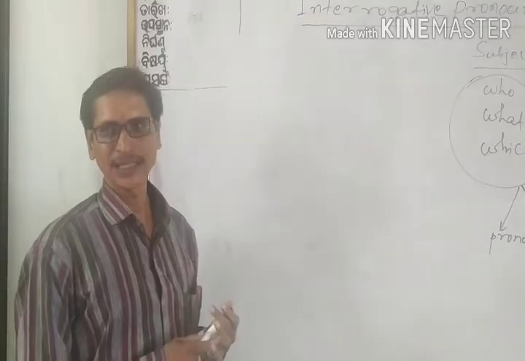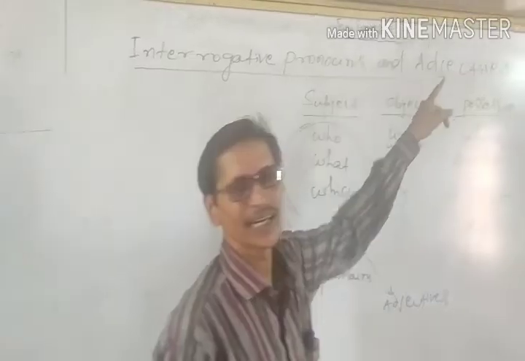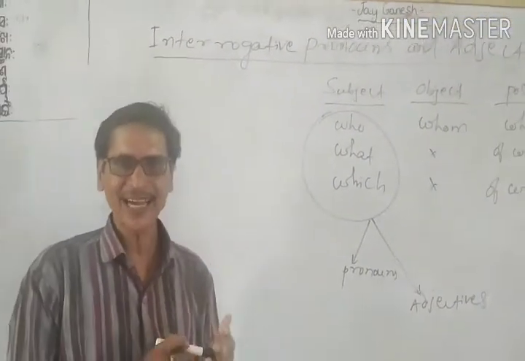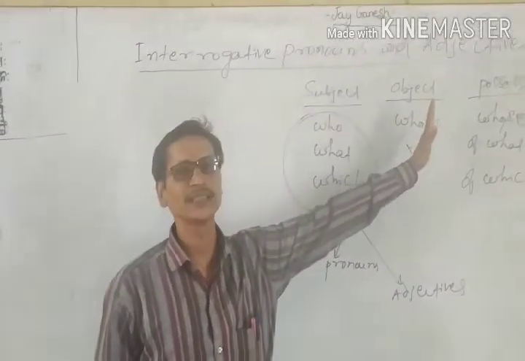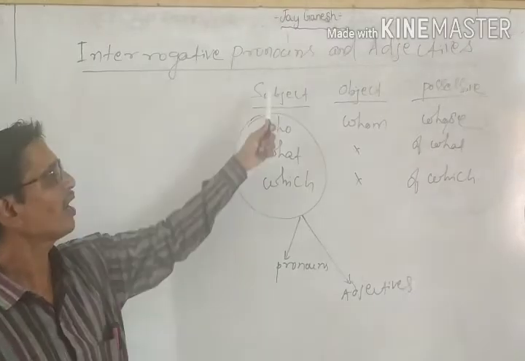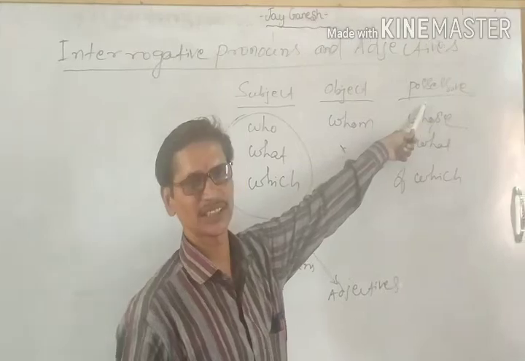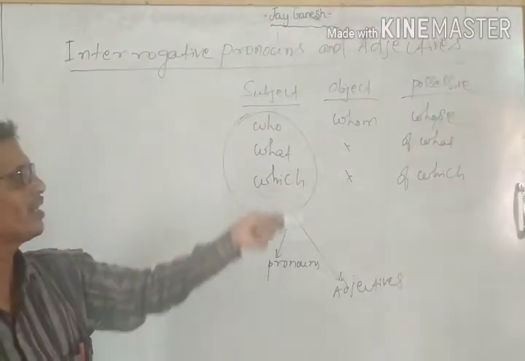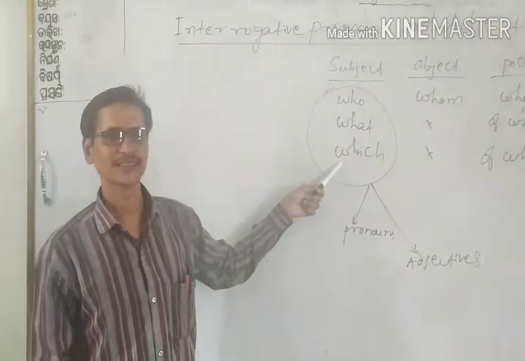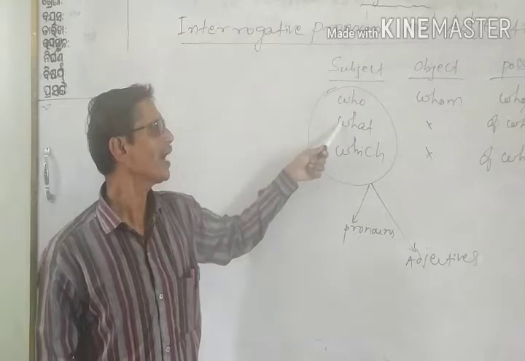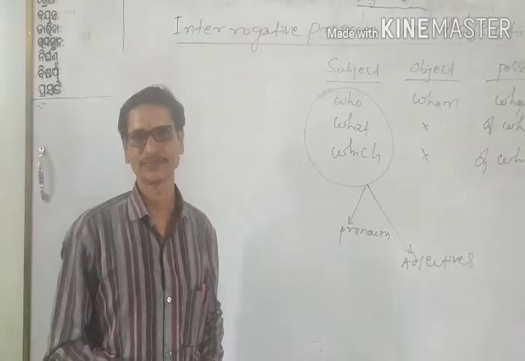Last class, our discussion was about interrogative pronouns and adjectives. In the last class, we discussed that pronouns have been used in different ways, such as pronouns are used as a subject, object, as well as possessives. So far as interrogative pronouns are concerned, they are who, what, and which. These interrogative pronouns, we have used them as a subject.